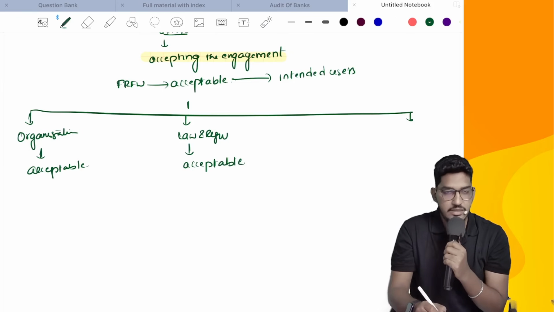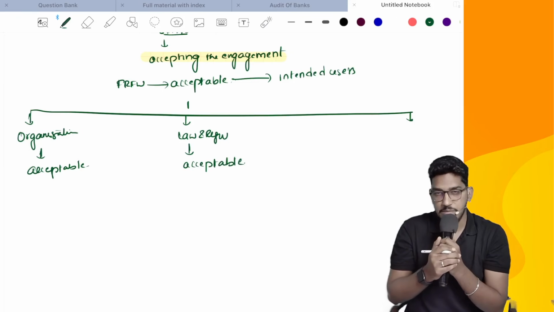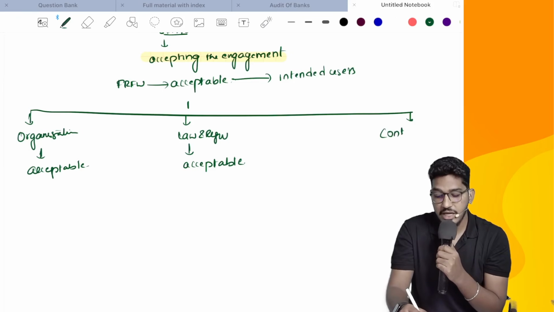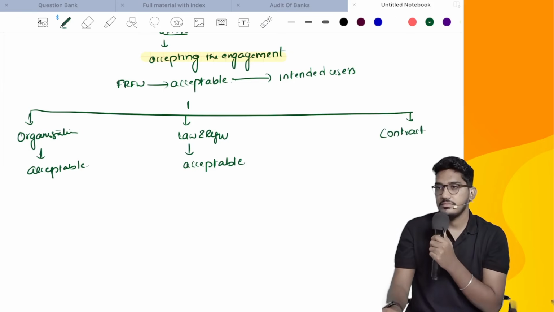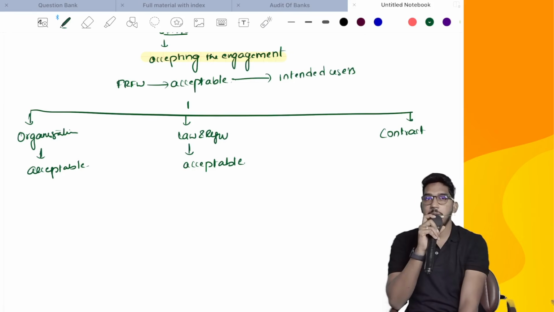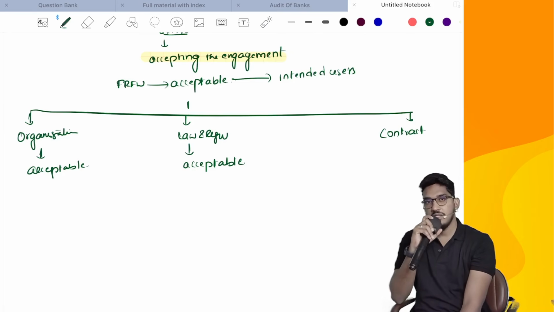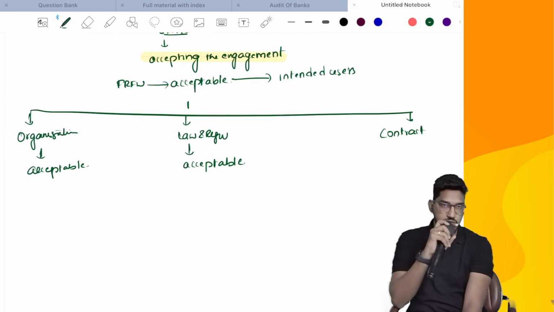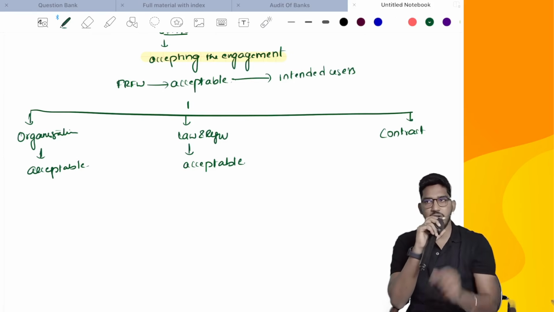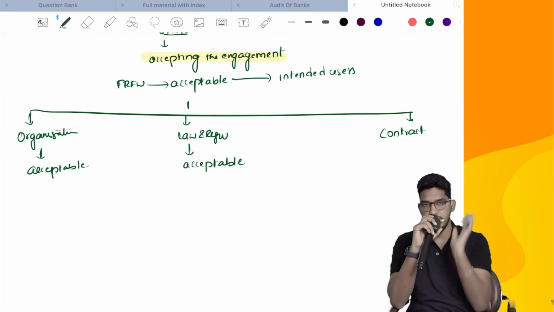And the last case, sometimes the applicable financial reporting framework followed in the preparation of special purpose financial statements might have been given under a contract. Like for example, one startup entity is there. This startup entity made a pitch before a venture capital firm. This venture capital firm told, okay, we will invest in your company. We will buy the stake in your company. But if we want to buy the stake, you prepare some financial statements and give them to us. Depending on that, we will determine how much stake you will get for how much percentage.